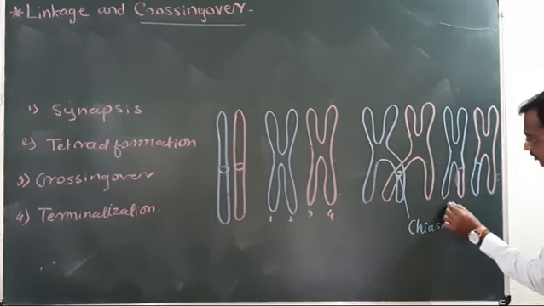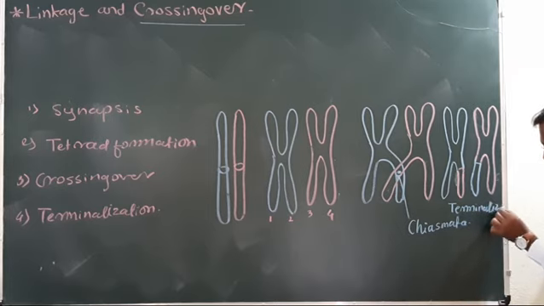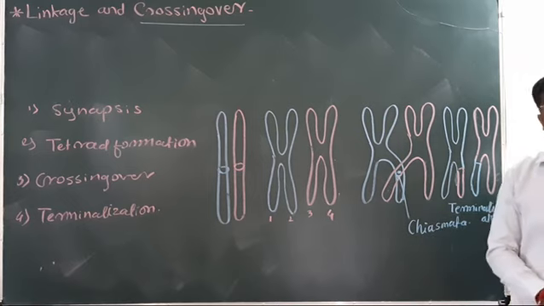This process is called terminalization, which is the last step.